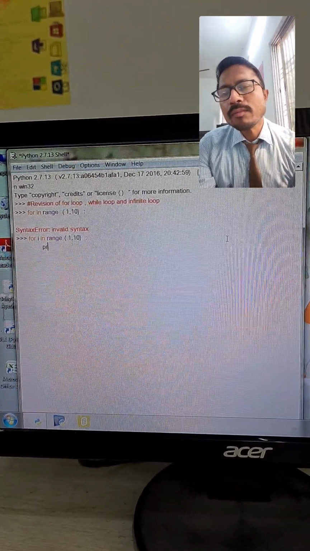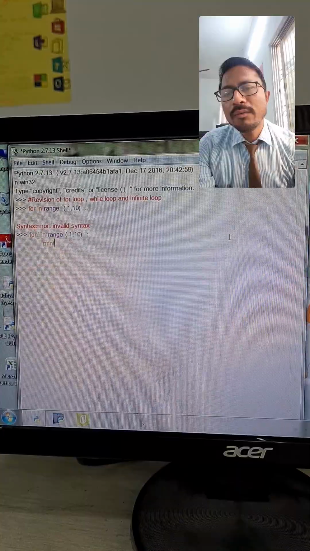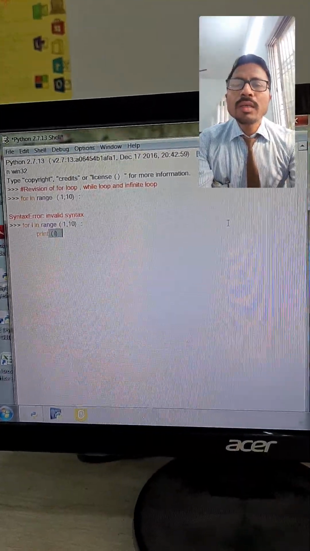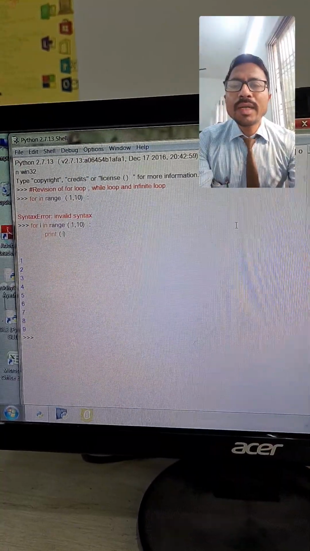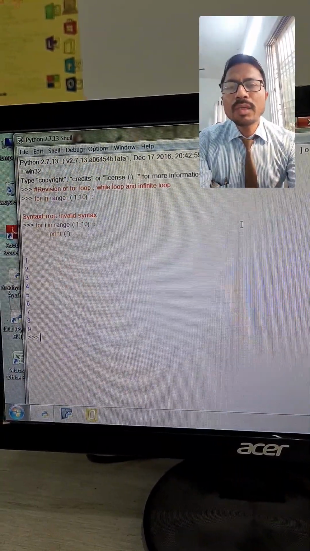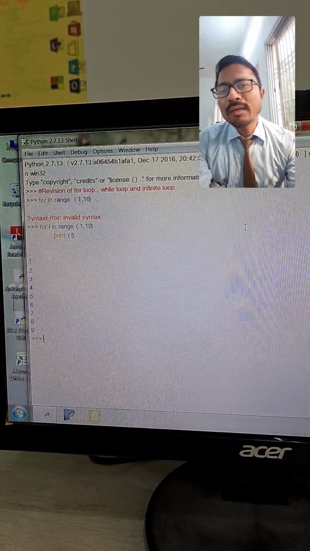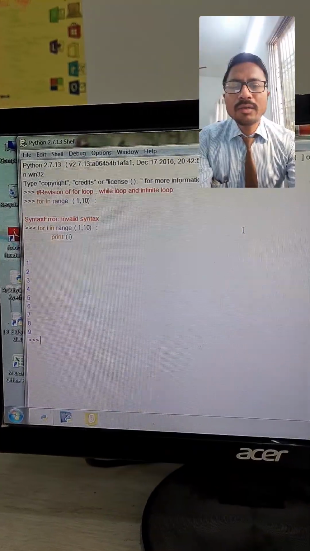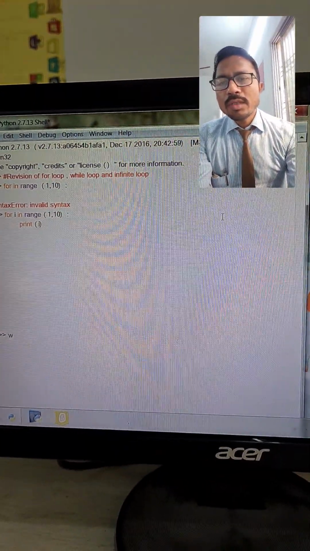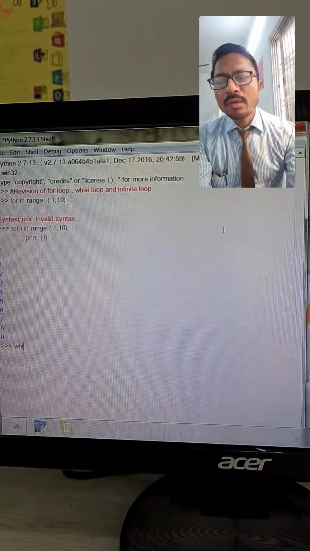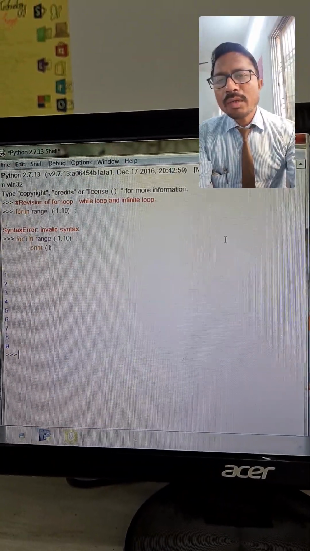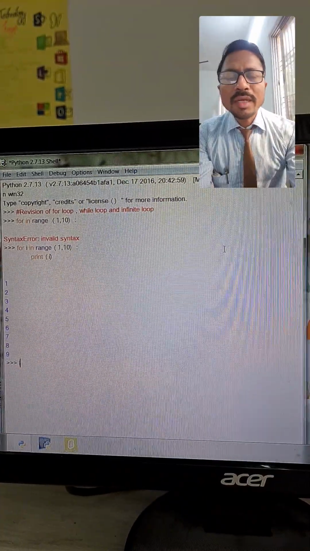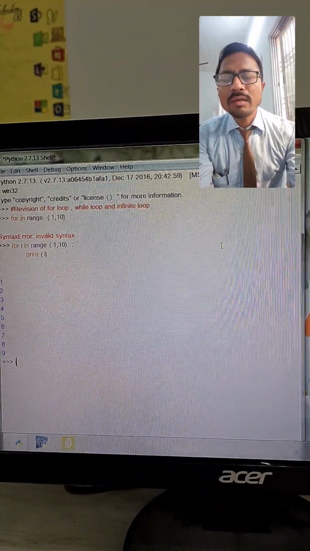What happens here? We write the correct one, which is for i in range(1, 10): When we hit enter and write print(i), it will give you the values of i. It will start from 1 and end at 9. You can see on the screen the values start from 1 and go to 9. Or when you start with 0, it will give you the starting value 0 and end with the last range value minus one.